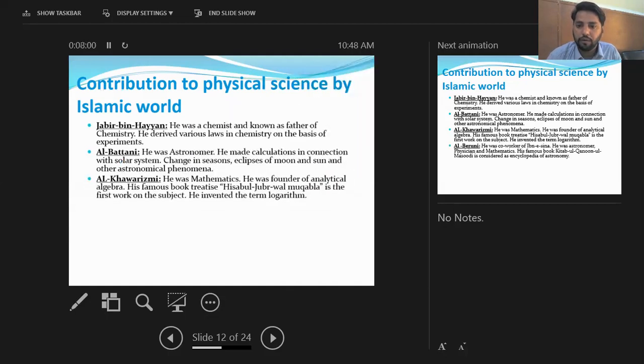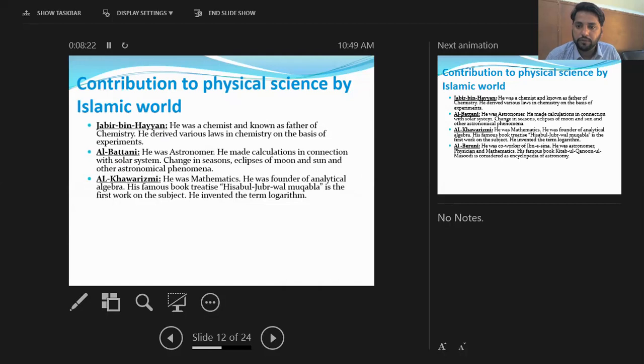After that, we have Al-Khwarizmi. Al-Khwarizmi was a mathematician. He was the founder of analytical algebra. His famous book, Hisab al-Jabr wal-Muqabala, was the first work on this subject. He invented a term which was referred to as logarithm.